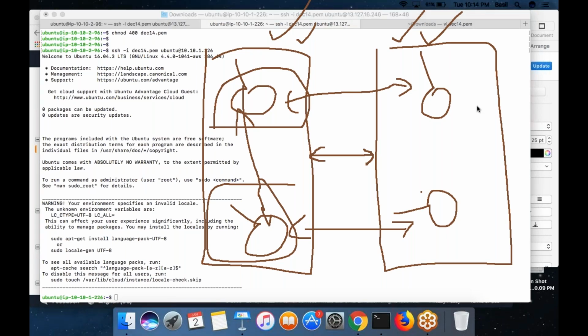So what we will do today is go through the step-by-step process of creating a network. You need a network, then you need subnets to be created. Your network should be attached with an internet gateway. Then you should create routing tables, then attach the routing table to your subnets. If the routing table has a rule that contains the internet gateway, that subnet becomes a public subnet. Otherwise, it becomes a private subnet.